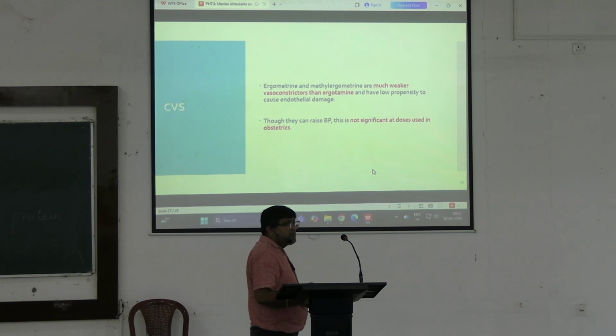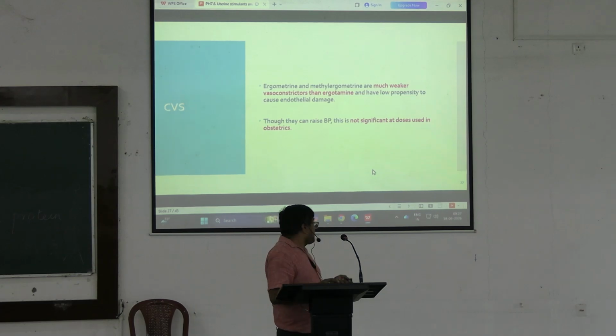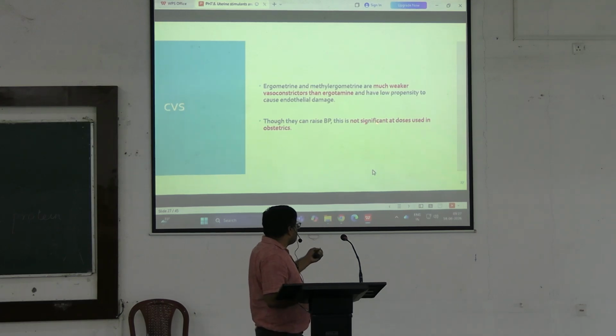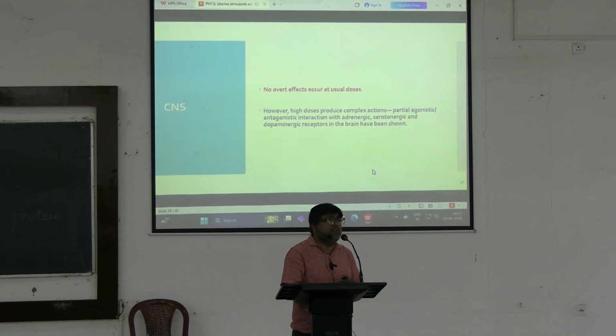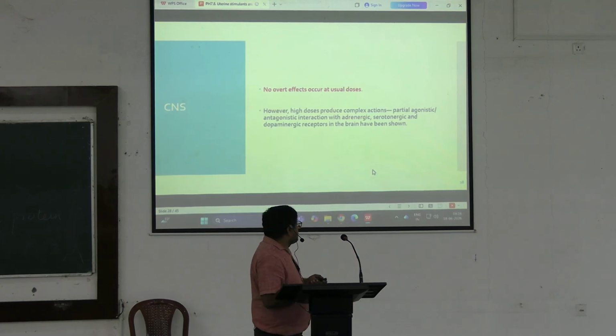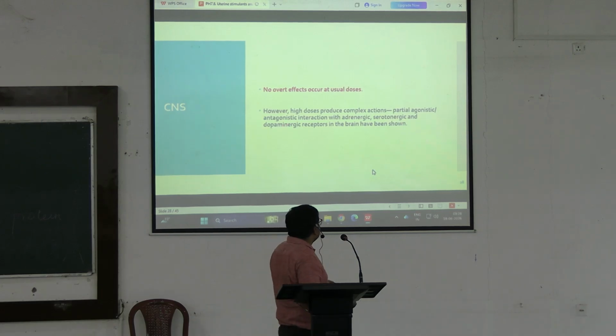They can raise blood pressure like other ergot alkaloids, but that is insignificant at doses used in obstetrics. Central nervous system: at therapeutic dose, no significant effect. At higher dose, depending on the partial agonistic and antagonistic action on the adrenergic, serotonergic and dopaminergic receptors, central nervous system effects can be seen.